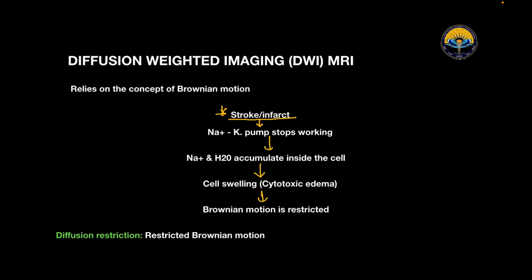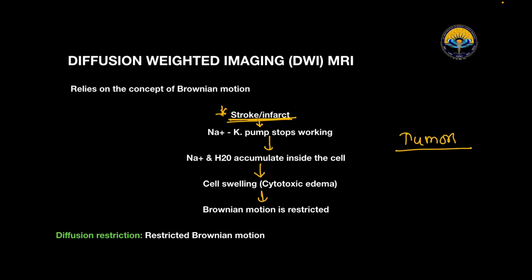So in diffusion weighted imaging, diffusion restriction, that is restricted Brownian motion, is identified. It is useful in conditions like stroke, that is ischemia, epidermoid cysts, abscess, and hypercellular tumors. So in these conditions, diffusion weighted imaging is useful.